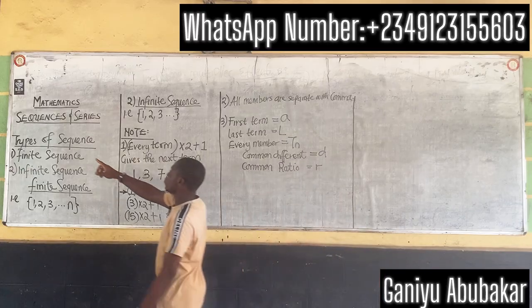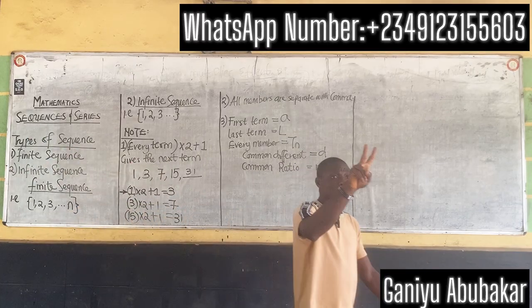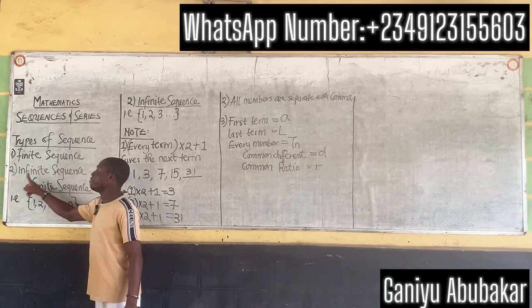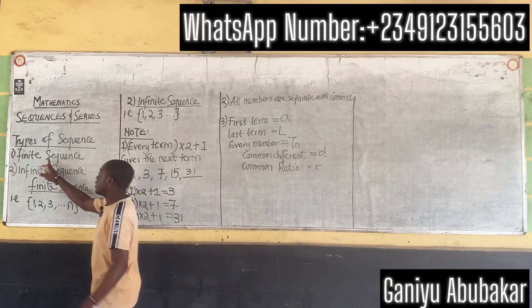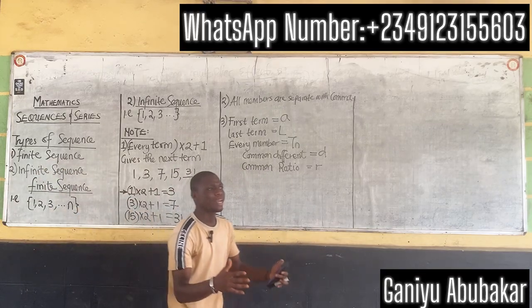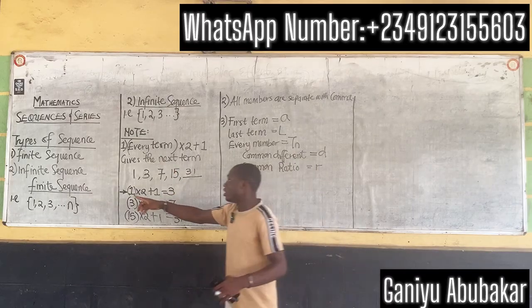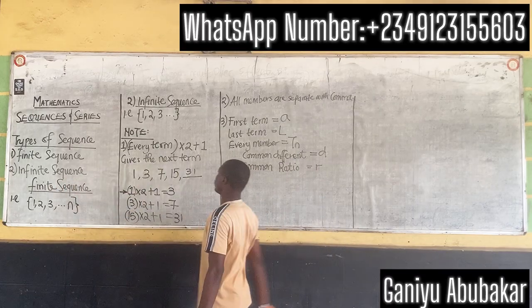So we said when it comes to sequence, there are basically two types. The first one is called the finite sequence, and we have the infinite sequence. For finite sequence, the elements or the members are restricted. This one here is not restricted, right? So we explained this too.